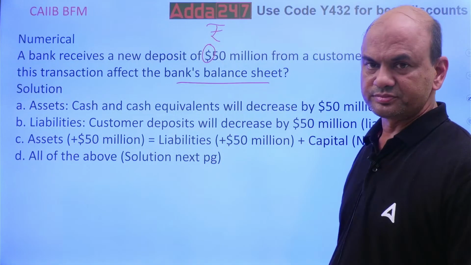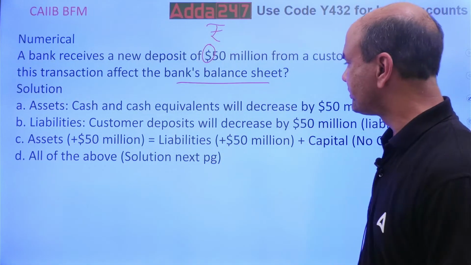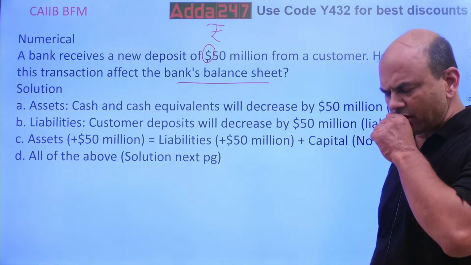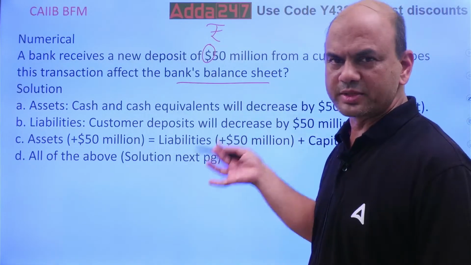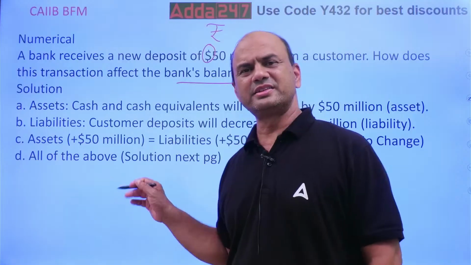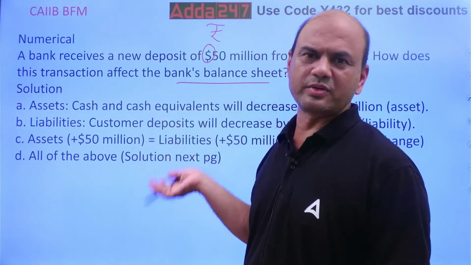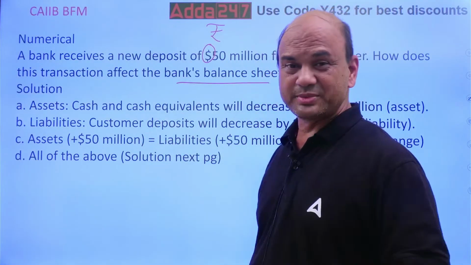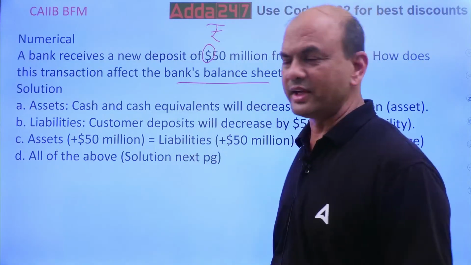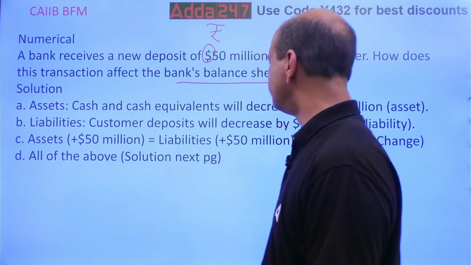Is it so? And all of the above. Of course, I have given the solution on the next page. But why? Simply you can solve it here only. Why is the next page needed? So simple. What is to be done?